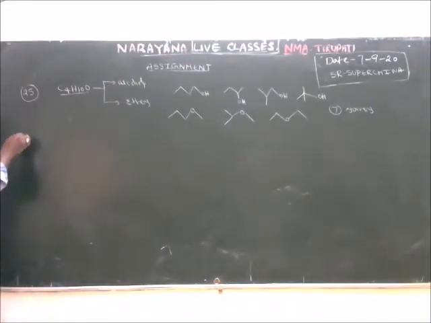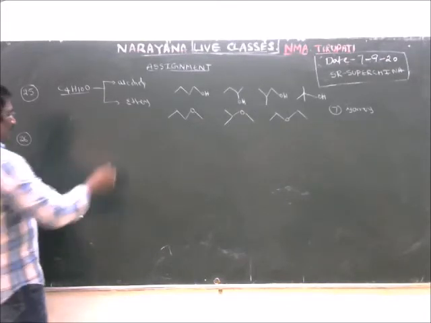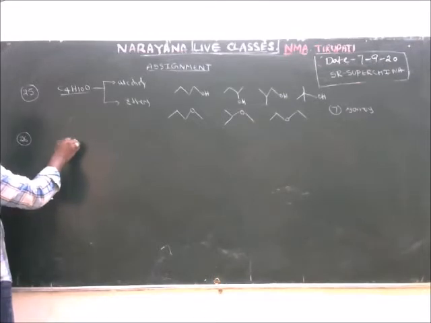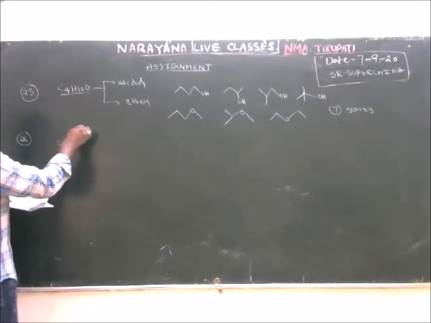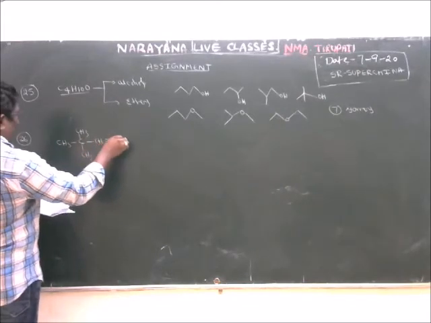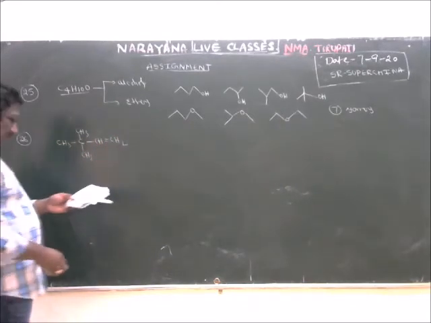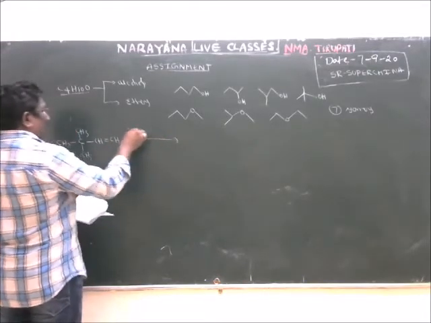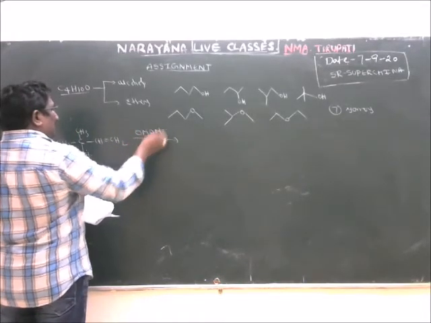Next, question number 26. CH3, CH3, CH double bond CH. In step 1, it will follow oxymercuration and demercuration.